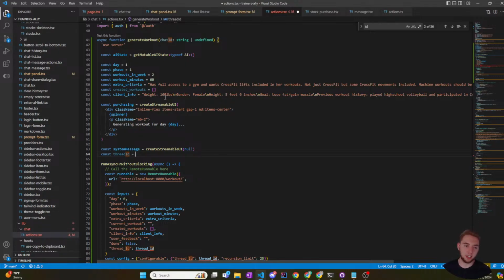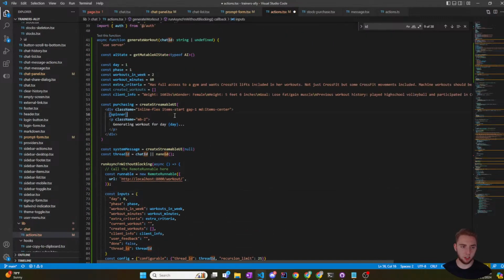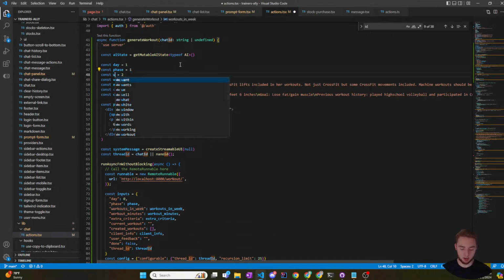And so I don't really need to change it. Actually, I probably should change it for these things as well. Yeah, I'll do that in a sec because this is the stuff I copied over from Python. So the thread ID is going to equal the chat ID, or if the chat ID is undefined or an empty string for whatever reason, then it's going to be nanoid. So it'll be something that's generating unique there. Hopefully it should never come to that, but it's just a little fallback.